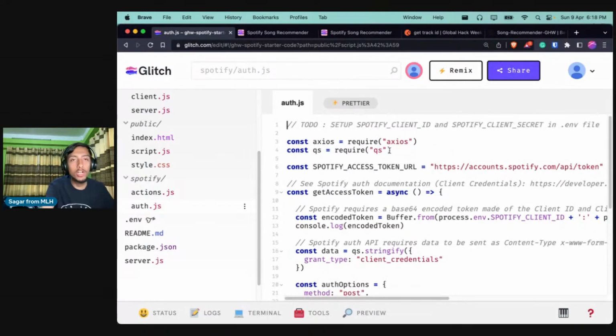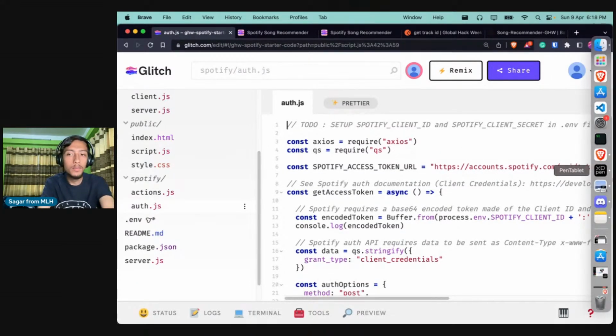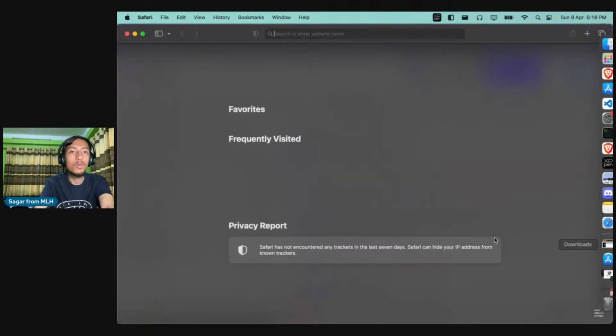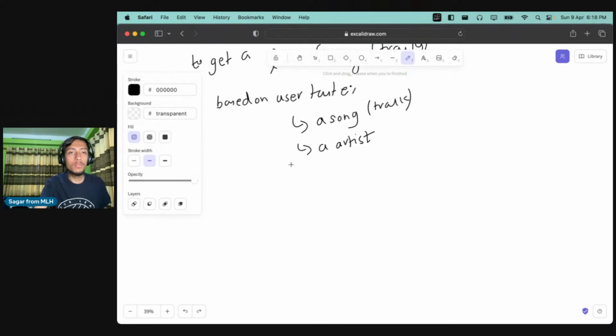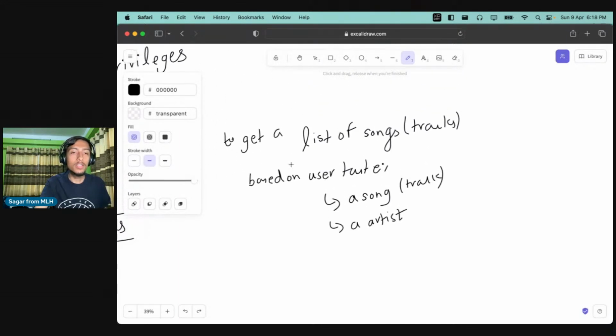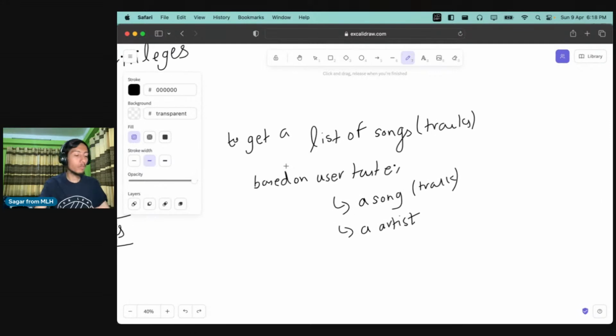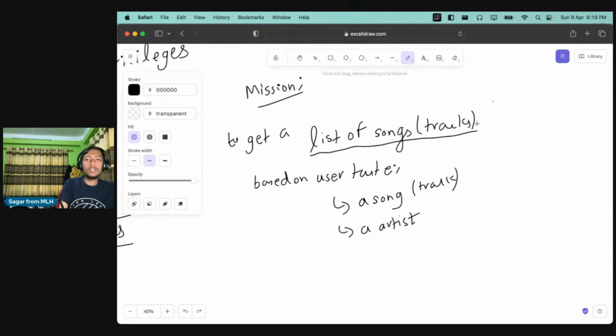And before that, I just want to quickly pull up my whiteboard, right? So this is what we are trying to do, right? This was from yesterday's track. So that is our aim, right? Our mission was to get a list of songs, and not just any number of songs, just 3 songs, based on user taste, and the user will provide the track name or song name as well as the artist, right?